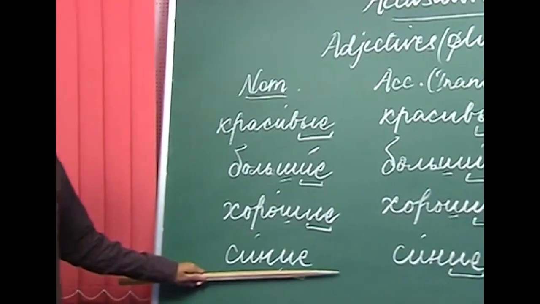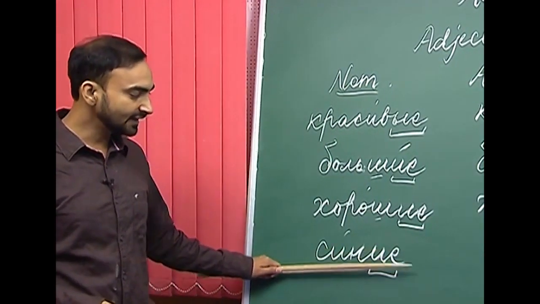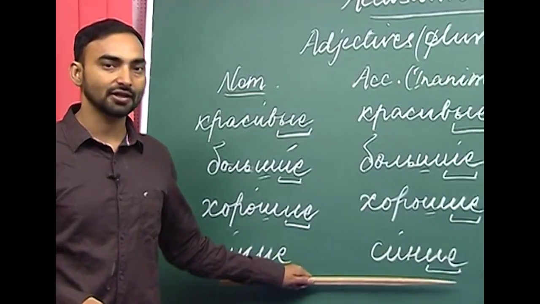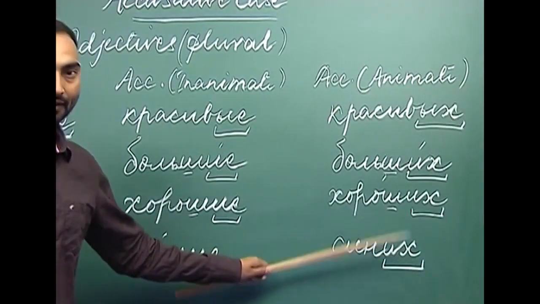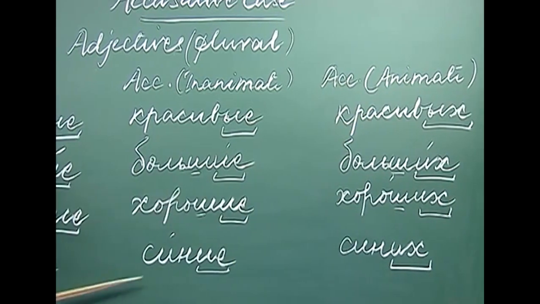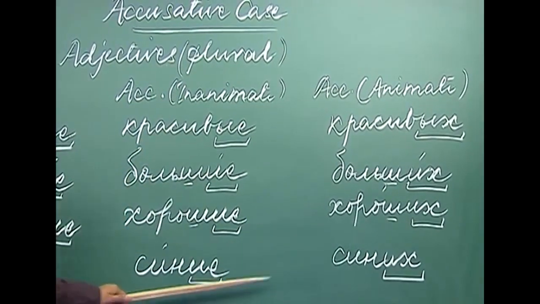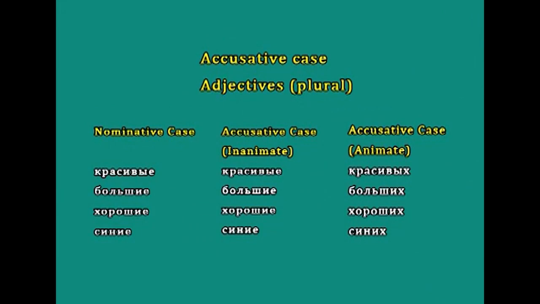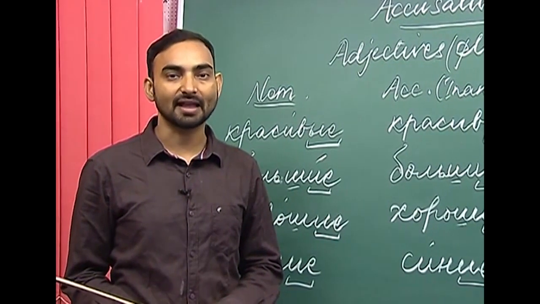And the next adjective is a soft ending adjective, siniye. Siniye will not change if it qualifies an inanimate noun, and it will change to sinikh if it qualifies an animate noun. So, siniye will remain siniye with inanimate nouns, and it will become sinikh with animate nouns. Now, we will look at some examples.